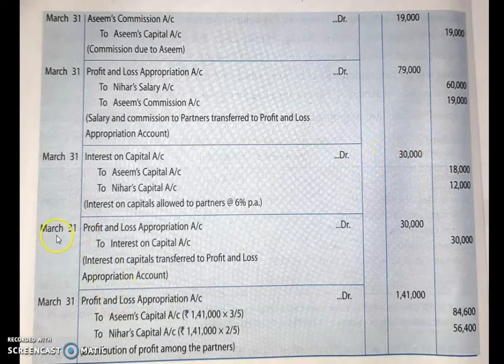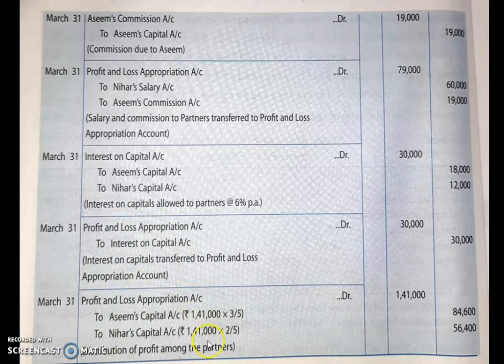Now next is on 31st March, profit and loss appropriation account. You have to transfer this interest on capital account to profit and loss appropriation account. 30,000 you have to transfer to profit and loss appropriation account. Next, on 31st March, as per your question, all the items have been transferred to profit and loss account.